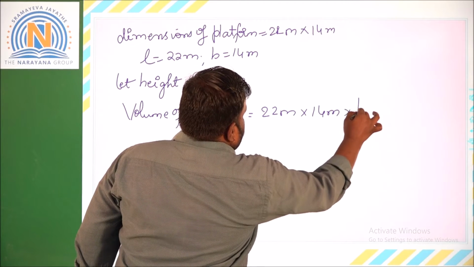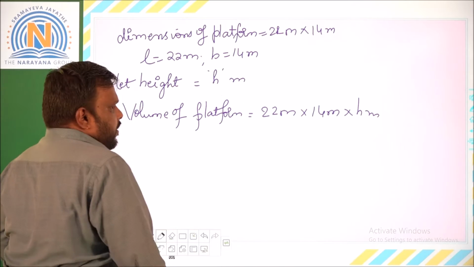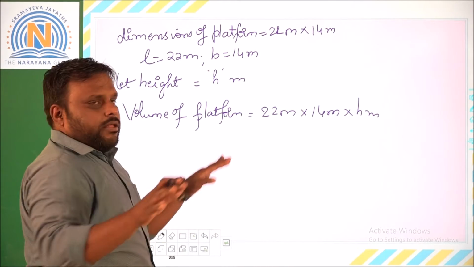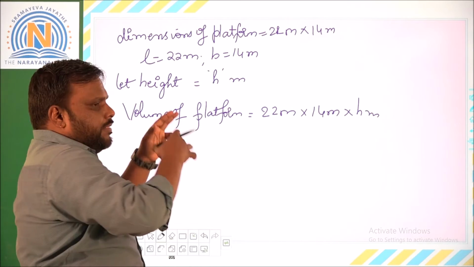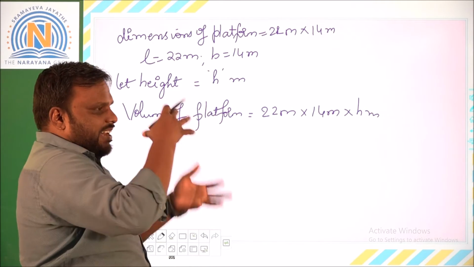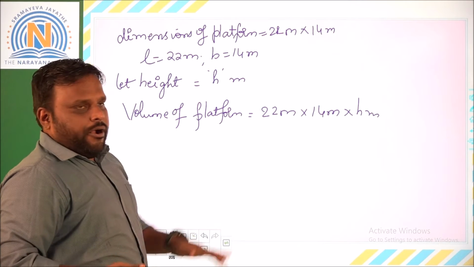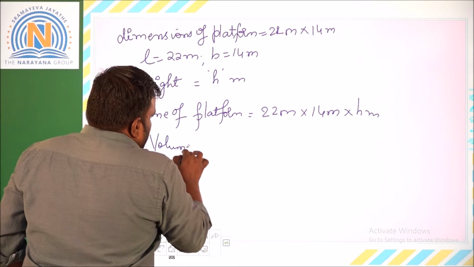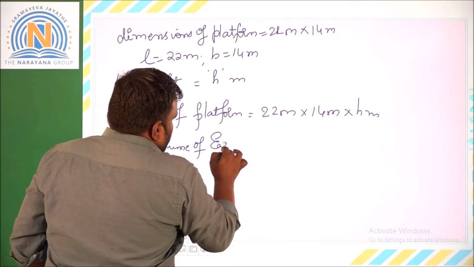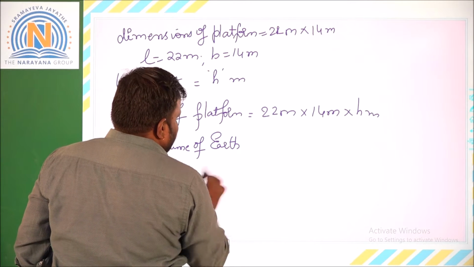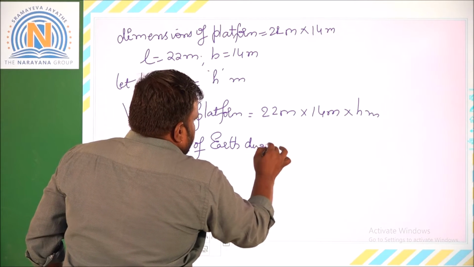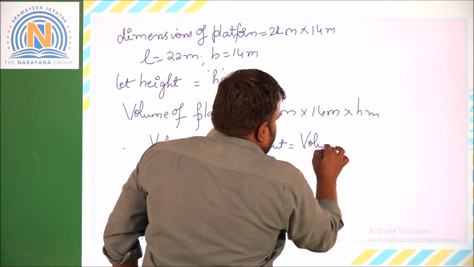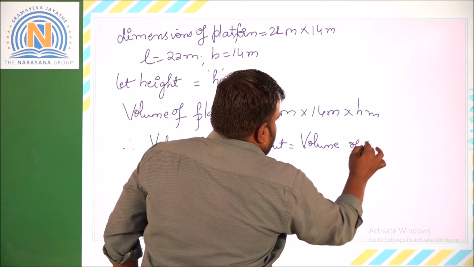Now here, since the earth mud dug out is taken and it is spread uniformly on the platform, that means indirectly the cylinder is converted into cuboid. So therefore, here I can write it as volume of the earth dug out, that means volume of cylinder, is equal to volume of the platform, that means volume of the cuboid.